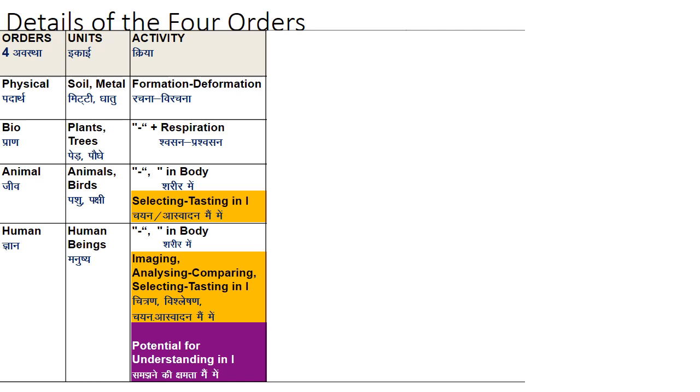Let us see all the four orders. So we have physical order, we have bio order, we have animal order, we have human order. What is this physical order? What are the units under this? We have soil, we have metals, we have all materials, non-living things which we are getting from this earth, is called as physical order.